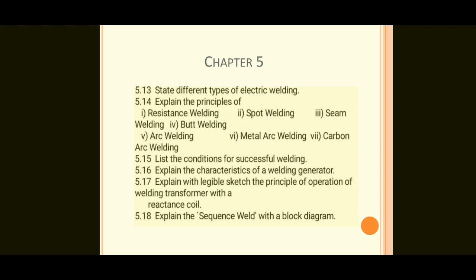Next 5.17, explain with legible sketch the principle of operation of welding transformer with a reactance coil. Next 5.18, explain the sequence weld with a block diagram.